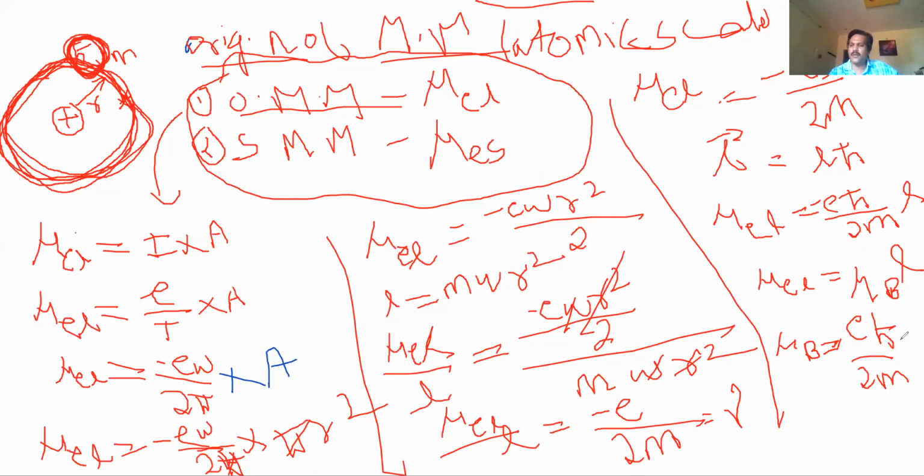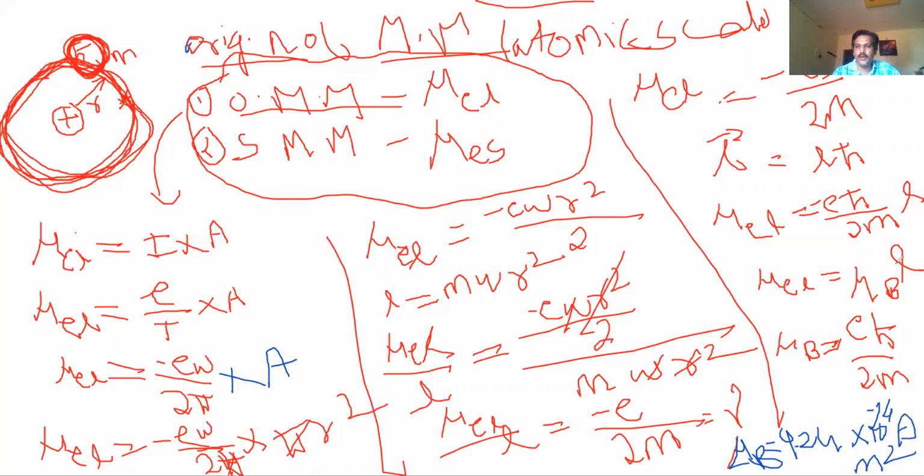So mu B equals 9.24 into 10 power minus 24 ampere meter square.